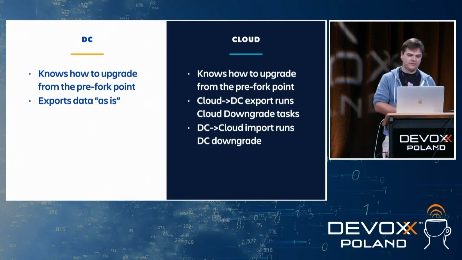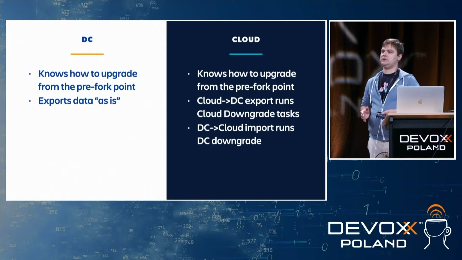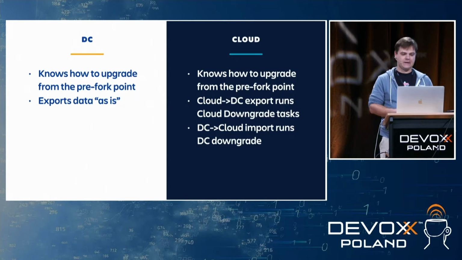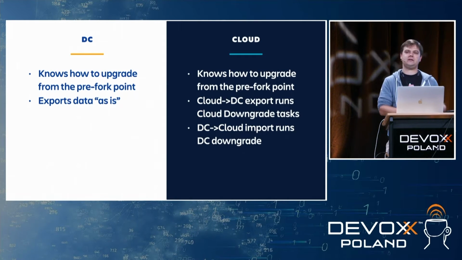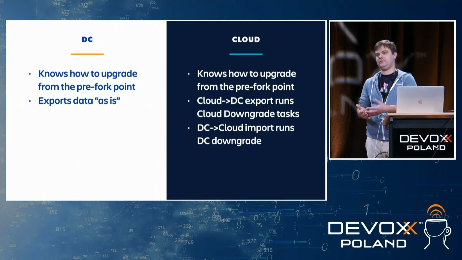If we have an export running, we're exporting data from Jira Cloud, and we want to import it to the DC instance, we have so-called downgrade tasks that basically roll back the changes in the database schema, and then export this XML file with the data, right?